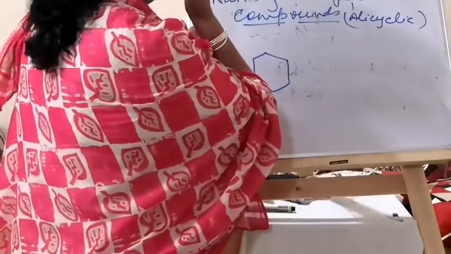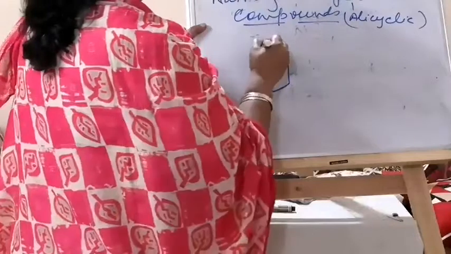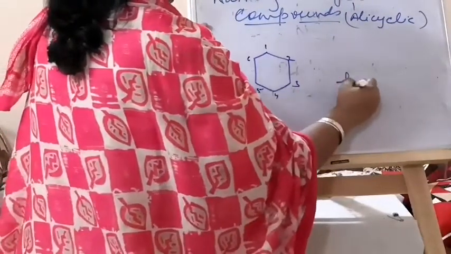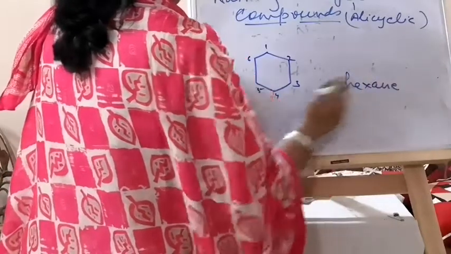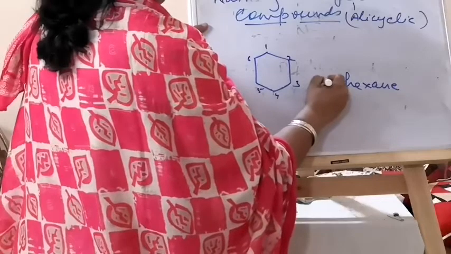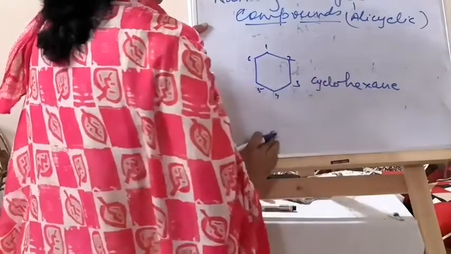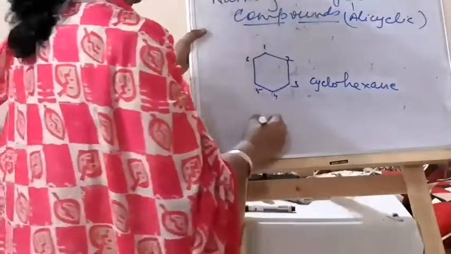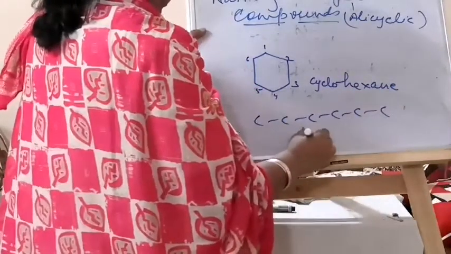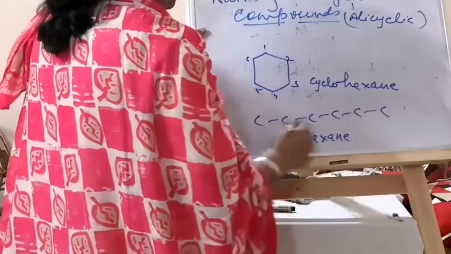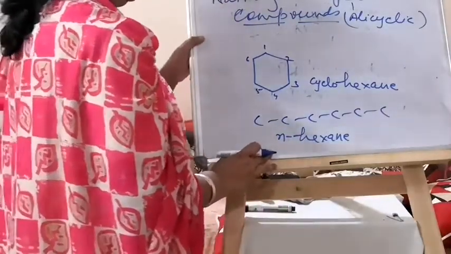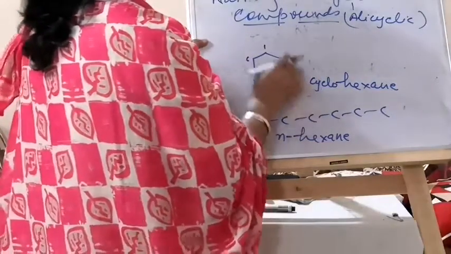So you can start numbering from anywhere. We have 6 carbons: 1, 2, 3, 4, 5, 6. So it is hex, single bond ane, but it is not a straight chain. The ring is closed, so the prefix used will be cyclo. You write cyclohexane. If you write this, then this is also hexane. This is called normal hexane. N-hexane means a straight chain. This is cyclohexane.